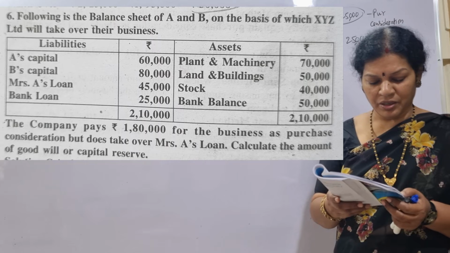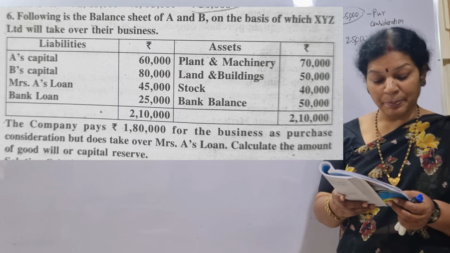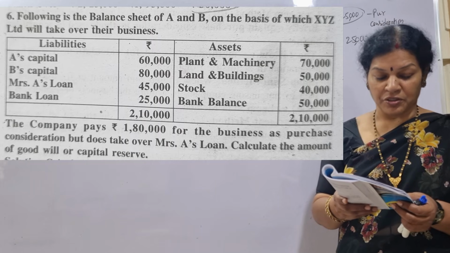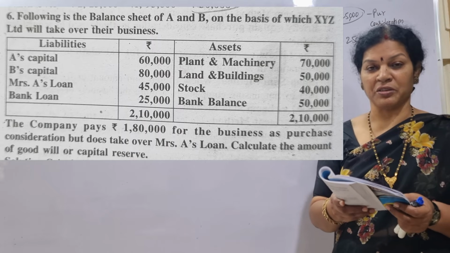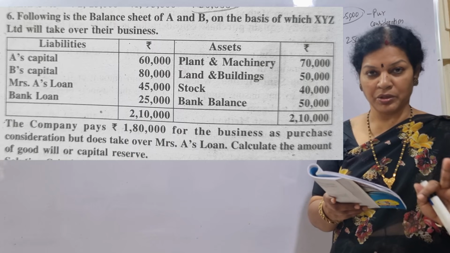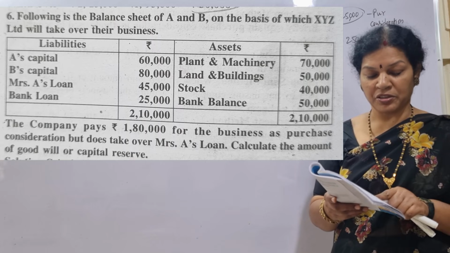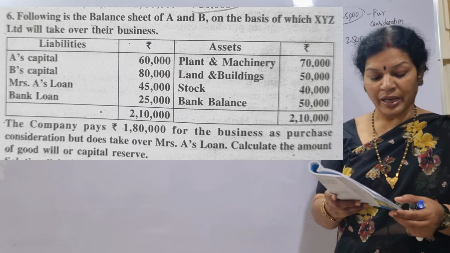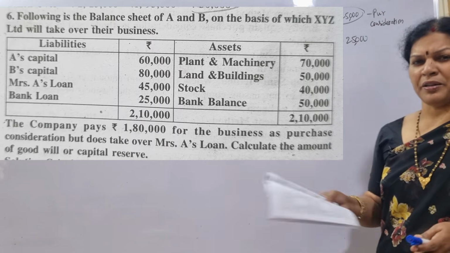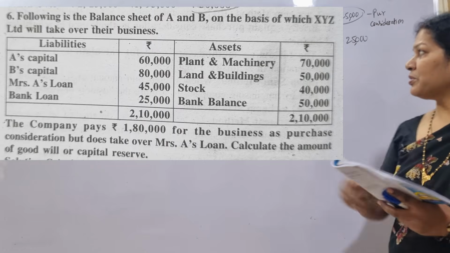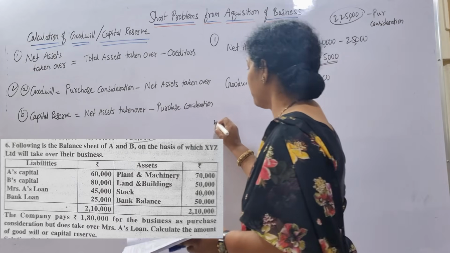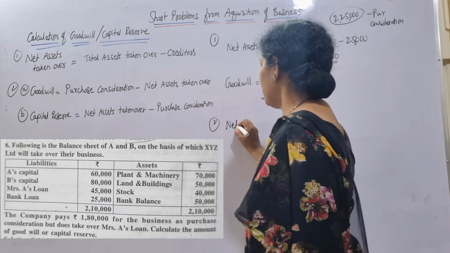Now coming to the adjustments. The company pays 1,80,000 for the business as purchase consideration, but does not take over Mrs. A's loan. Without taking Mrs. A's loan, purchase consideration is 1,80,000. Calculate the amount of goodwill or capital reserve. Same pattern. What do we have to do first? Net assets taken over.